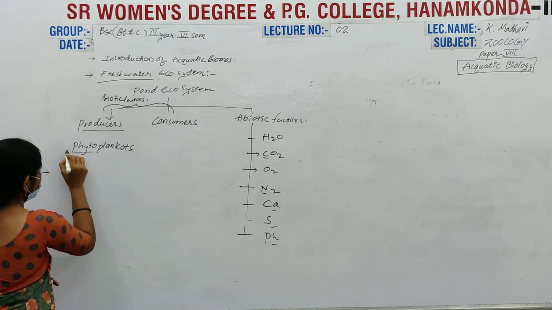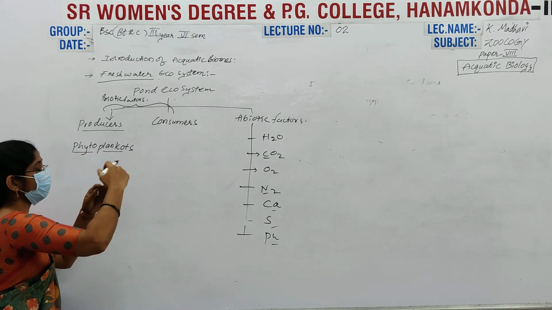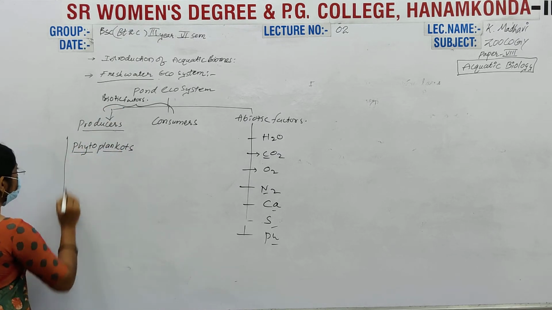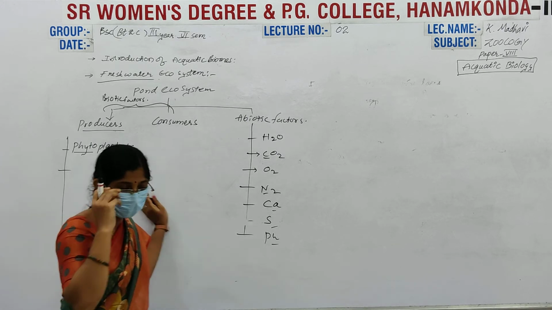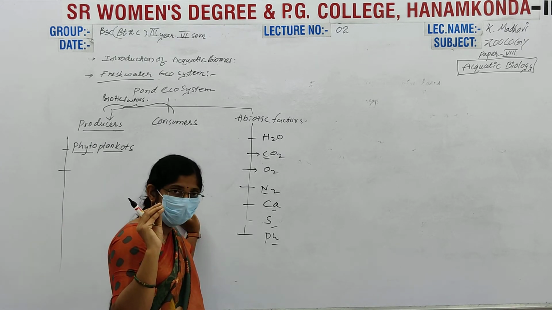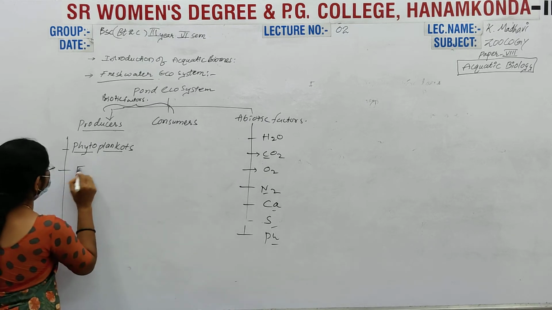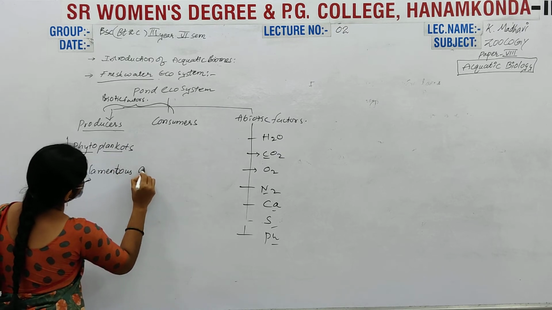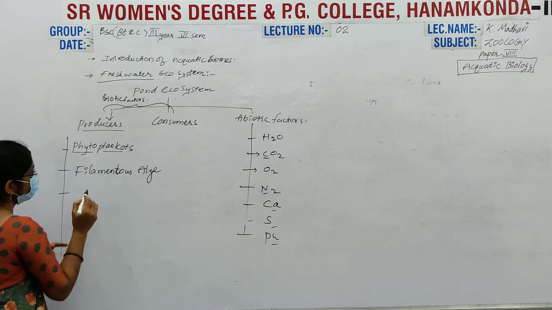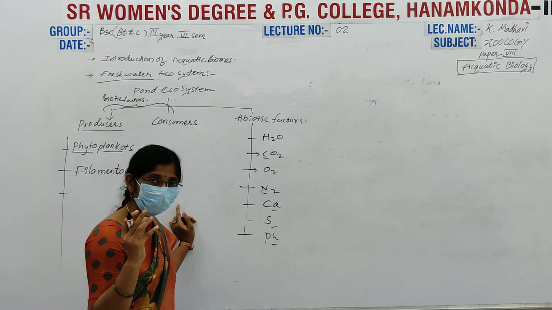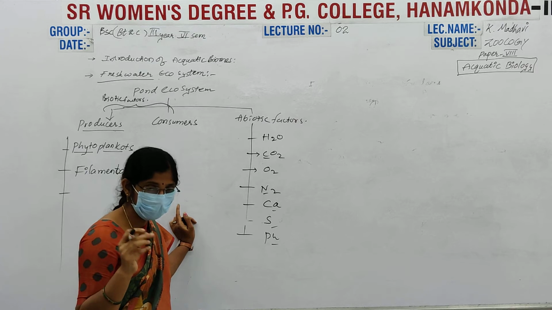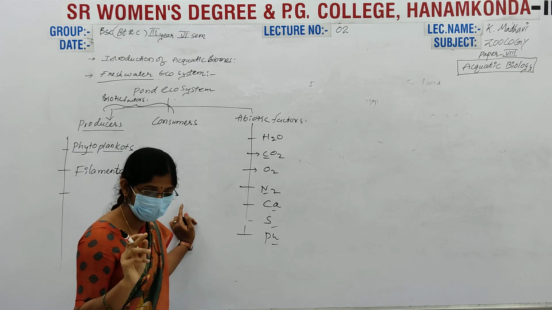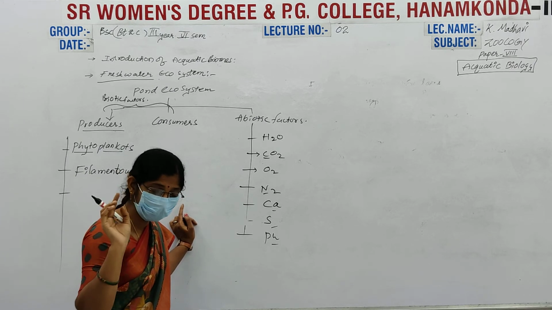Phytoplanktons: planktons means those floating on the surface of water, and phyto means plants. Next is the filamentous algae, and blue-green algae. These algae produce more and more oxygen into the water. Aquatic organisms take oxygen only in dissolved conditions, and this oxygen is produced by these algae.